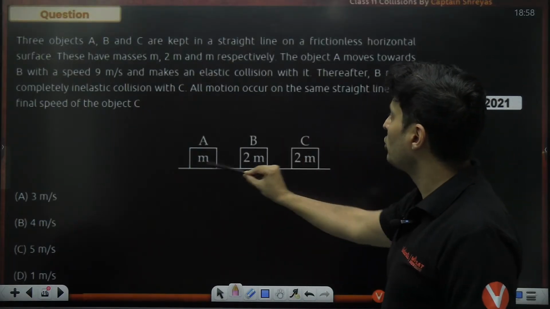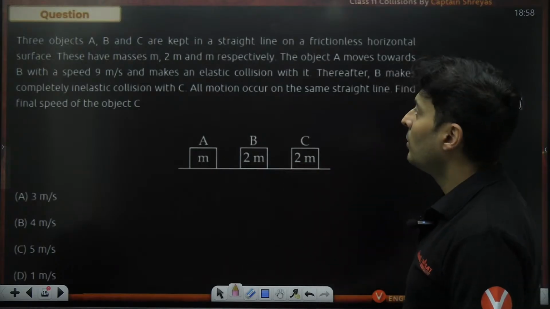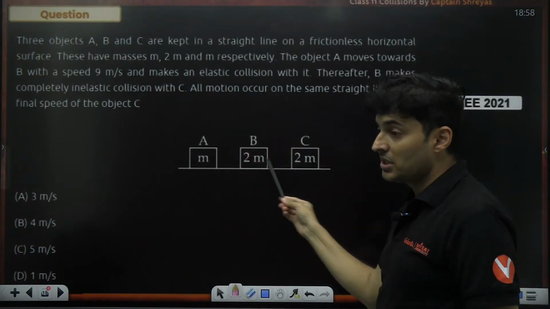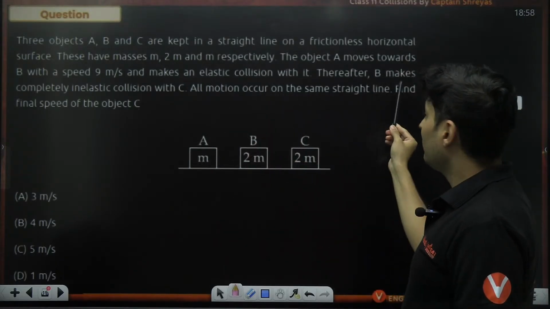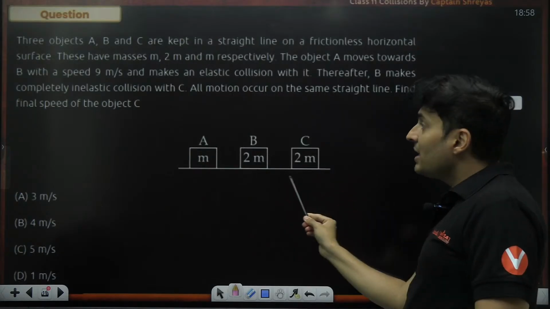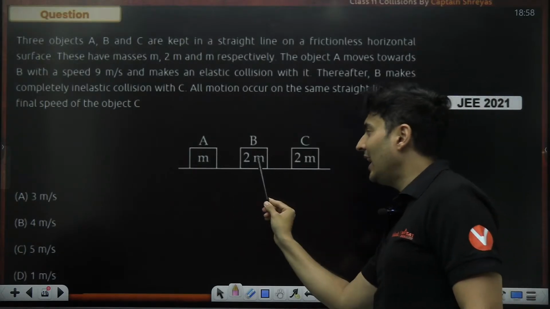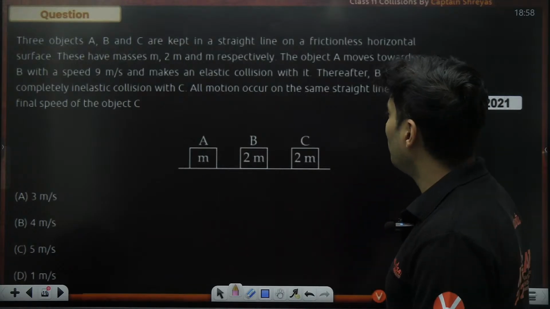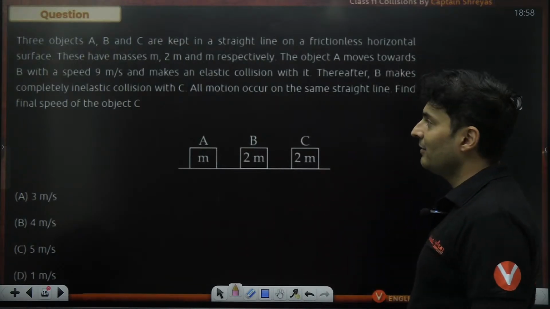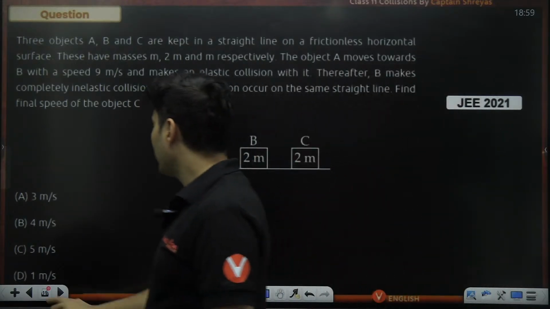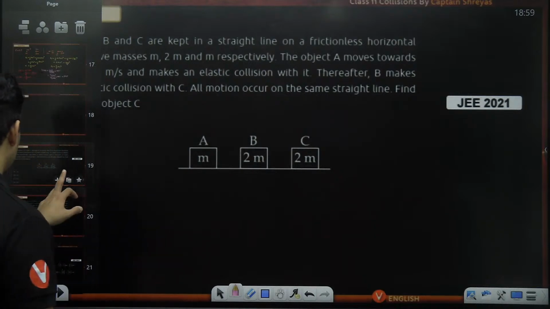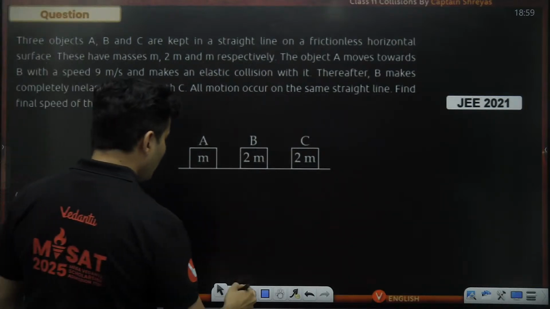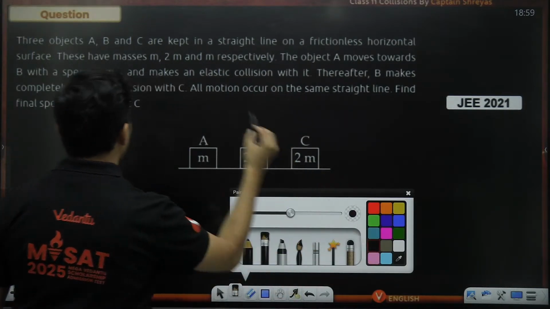Body A moves towards B with 9, okay, and makes an elastic collision. Keep that in mind. Thereafter, B makes completely inelastic. Wow, there is elastic and perfectly inelastic collision also. All the motions on the same straight line, find the final speed of object C. Okay, so let's try this out.